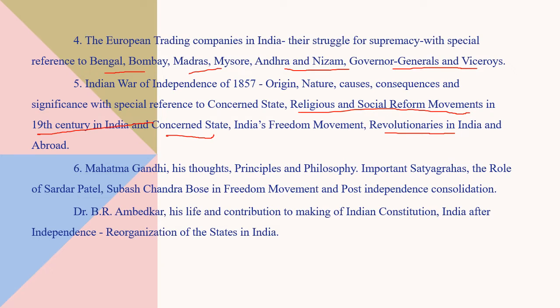And one important thing here, which was mentioned especially in the syllabus, is Dr. B.R. Ambedkar, his life and contribution to the making of the Indian Constitution, because he is called the father of the Indian Constitution. So this became very important because it was mentioned very specifically here. So it is very important. And then India after independence, reorganization of states in India. This comes here.